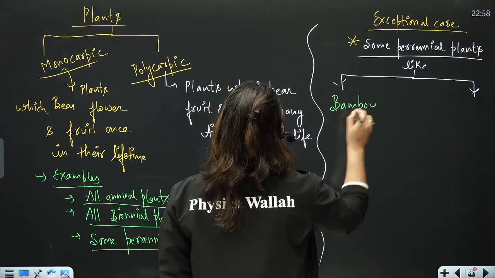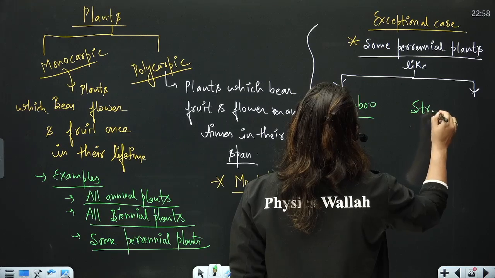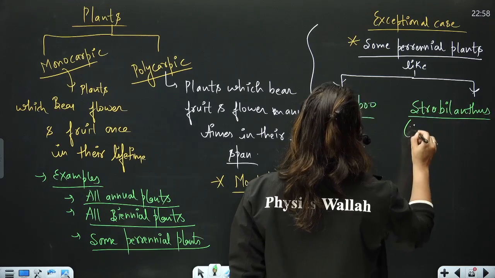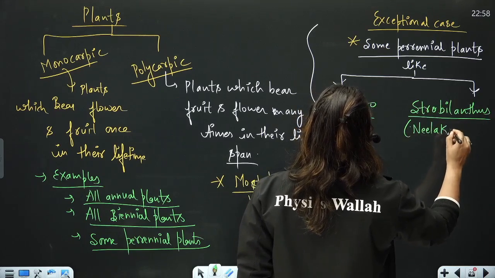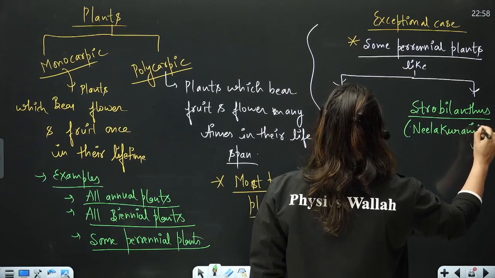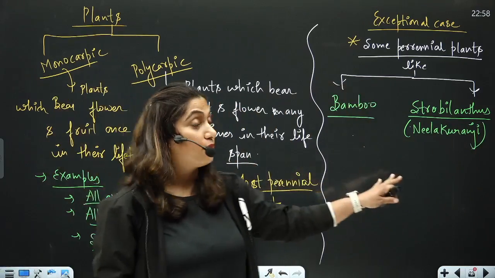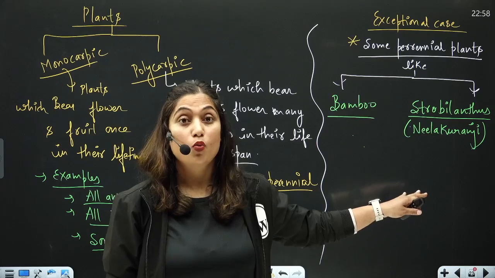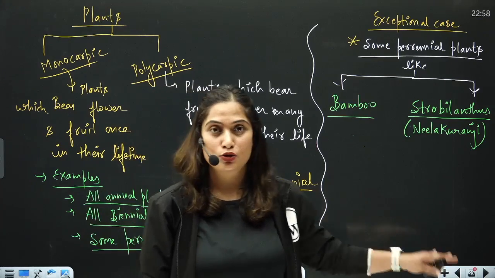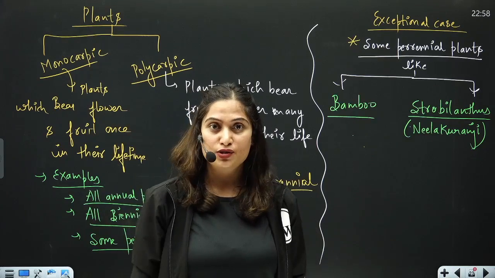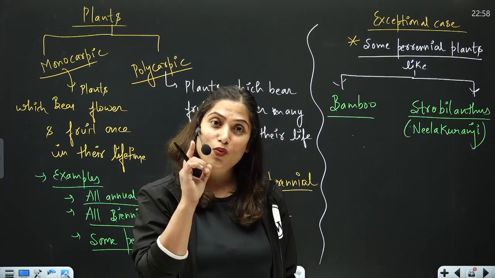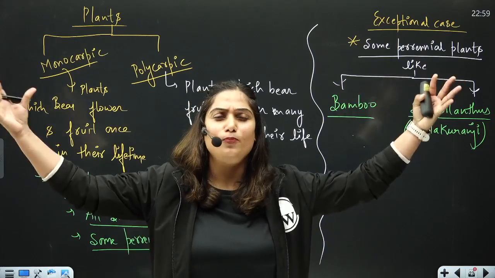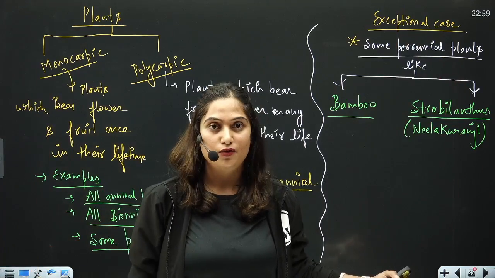One example is bamboo and the another example is Strobilanthus kunthiana, which is also called as Neela Kuranji. Both of them, these are perennial plants. They live for many years, but they flower only once in their lifetime. This is very surprising to know that a bamboo plant can live for hundreds of years, but it flowers only once in its lifetime. And whenever it will flower, the whole plant will be full of flowers, and just after that bamboo will die.